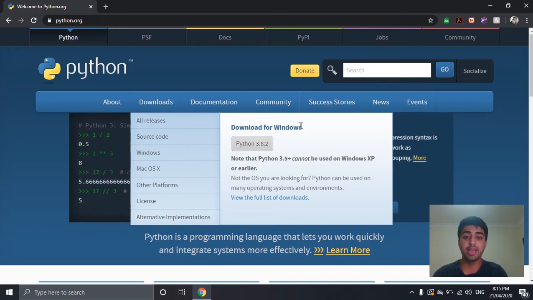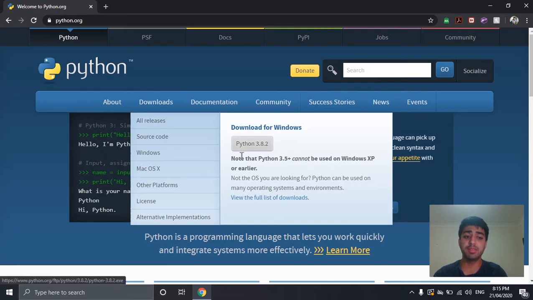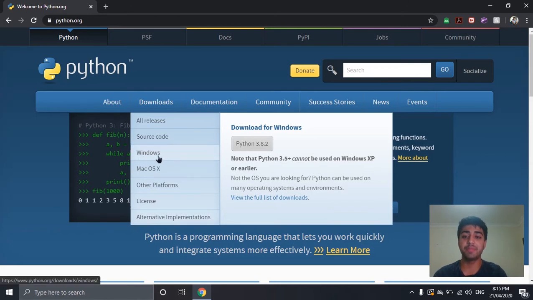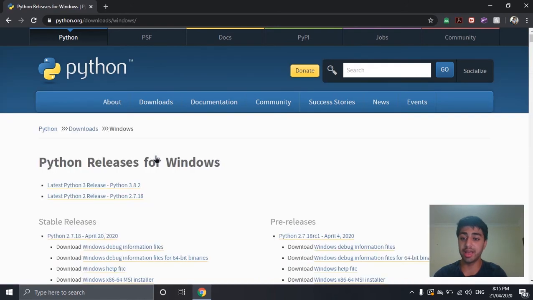Mine's Windows, so don't click this button unless you're sure. The reason being is because this will download straight away, almost instantly, the 32-bit version of Python. It won't give you a warning, and it doesn't even tell you if it's 32-bit. So don't do that. Go ahead and click on what operating system you have. Mine's Windows, so I'll go ahead and click that.